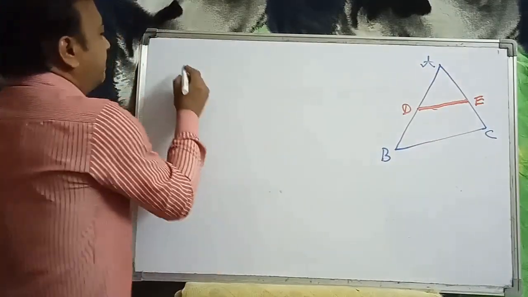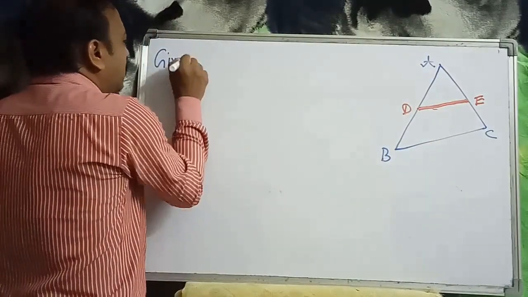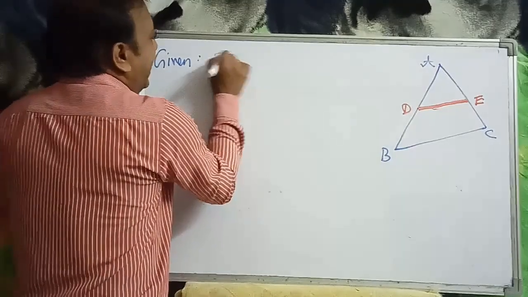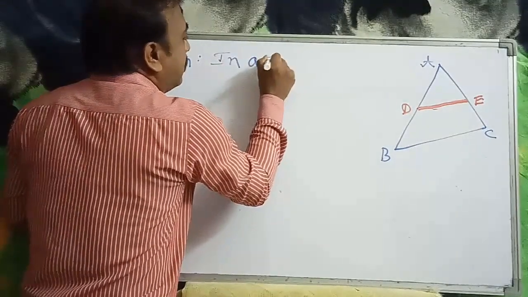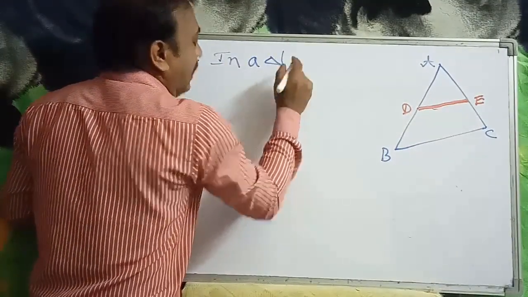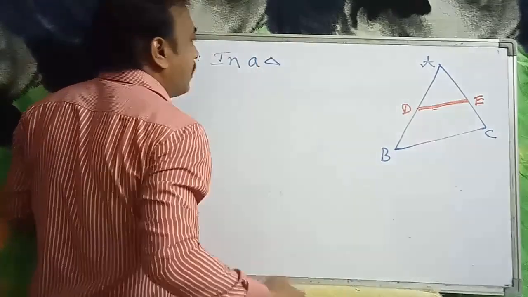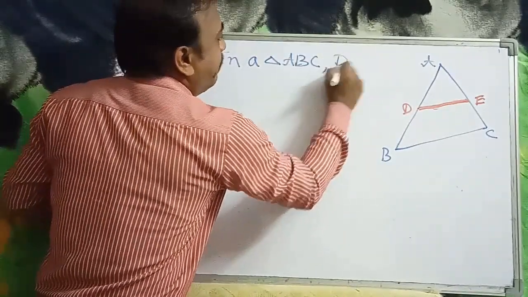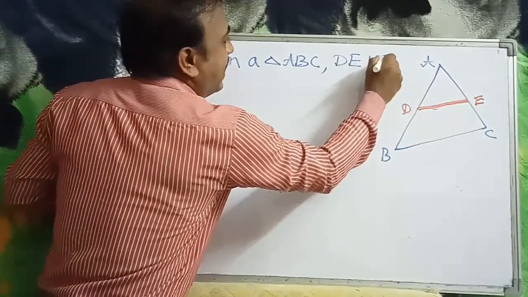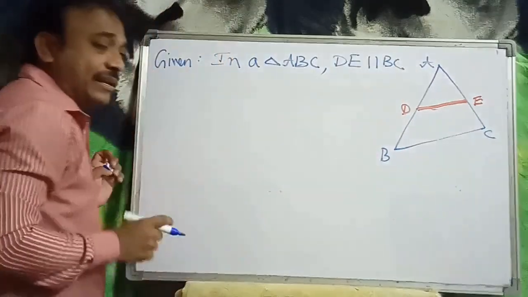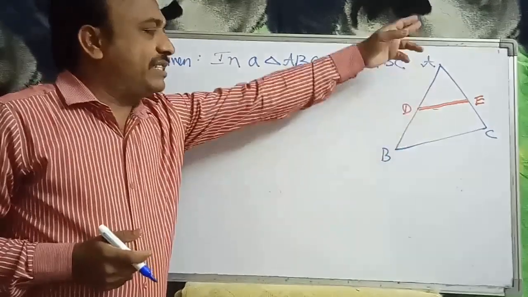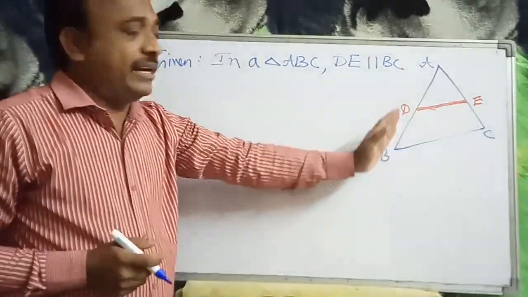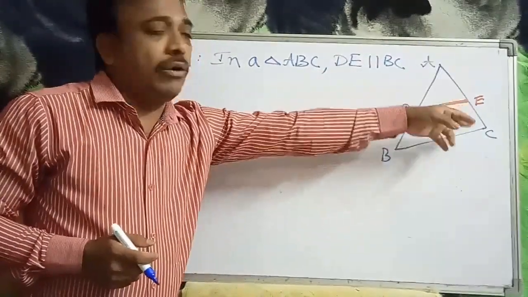First, what is given? In triangle ABC, DE is parallel to BC, that is given, and D is a point on AB, and E is a point on AC.